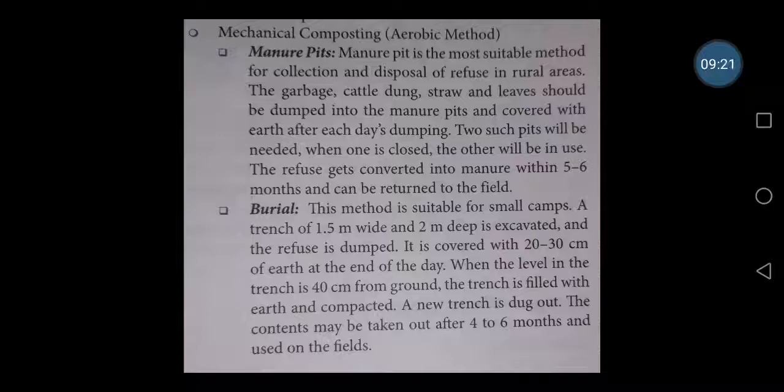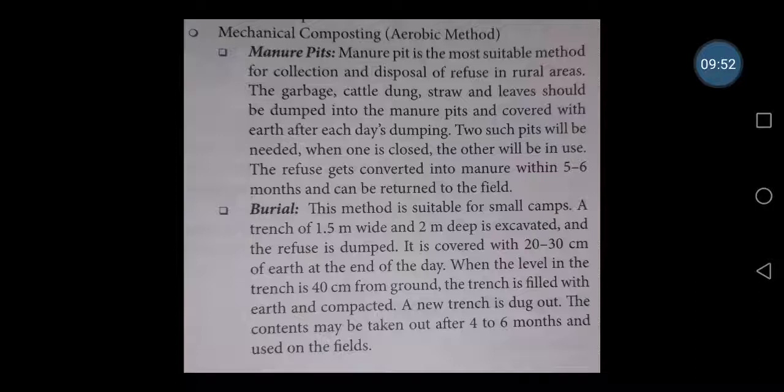When the level in the trench is around 40 centimeters from the ground, the trench is filled with earth and compacted. A new trench is dug out. The contents may be taken out here also after 4 to 6 months. The only thing to remember in burial is that we always have to put soil over the waste material. In the other method, we use all the straw, plants, waste, leaves and garbage, everything can be dumped. So 2 pits can be used. One is filled, the other one can be used.